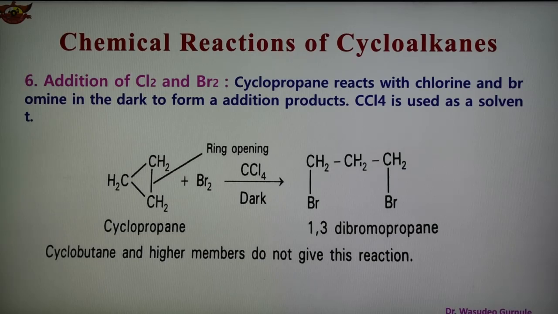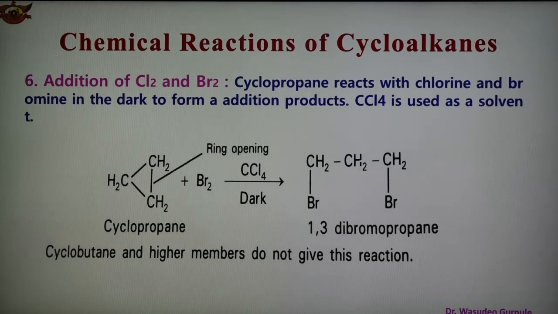1,3-dibromopropane, and so we can say that cyclopropane undergoes ring opening when it reacts with bromine. Addition of chlorine or bromine takes place in the dark, and we get the product 1,3-dibromopropane. And an important point here is that cyclobutane or higher members do not give this type of reaction.